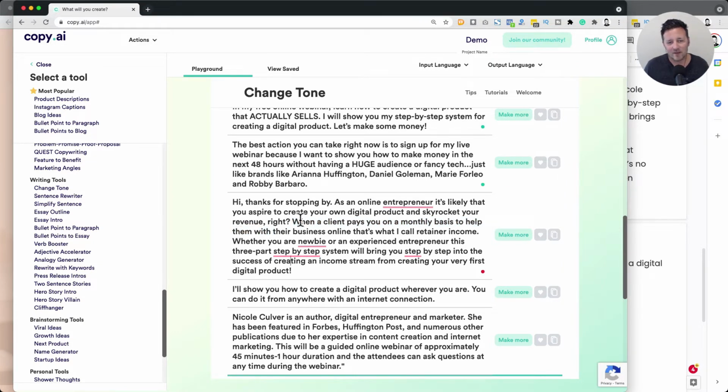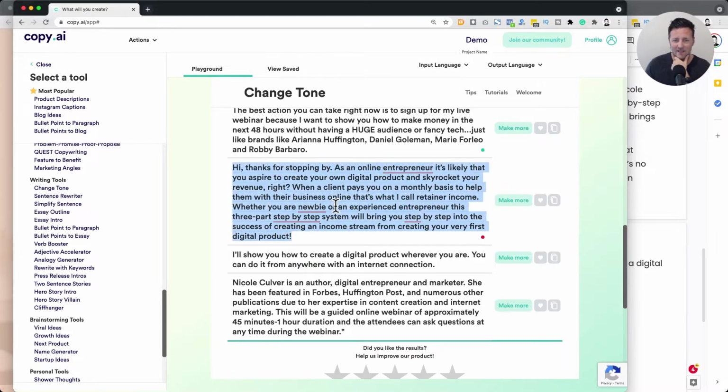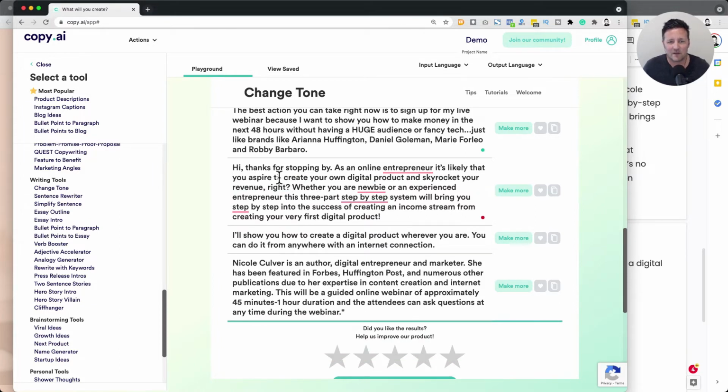Okay, so I think it went off in a little different direction, but I kind of liked the angle and the way it was communicating. I thought that was really interesting. It drew me in as a reader, but I'll pass on that one. Or I'd say, even if I just take that one out, let's just read that. Thanks for stopping by. I might even take out thanks for stopping by.